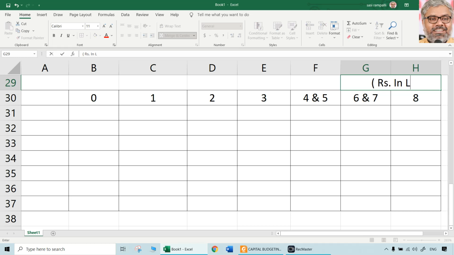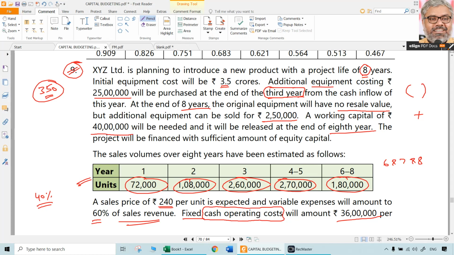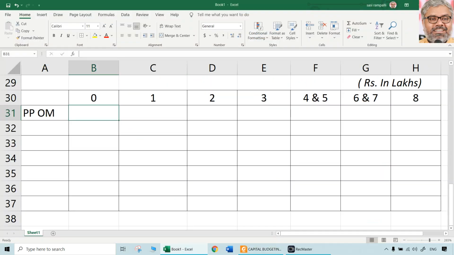So let us take rupees in lakhs. So initial investment, initial cash outlay, or purchase price of machine, whatever. Descriptions can be just according to our convenience. The purchase price of the machine, initial equipment cost, whatever you write, that is going to happen in year 0. How many lakhs is it going to be?